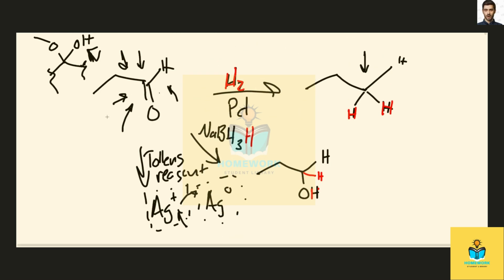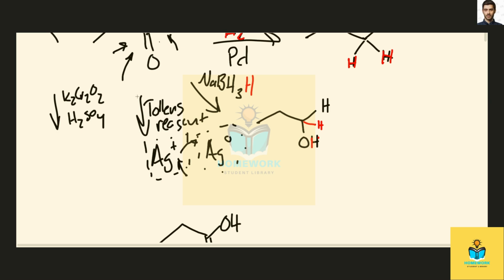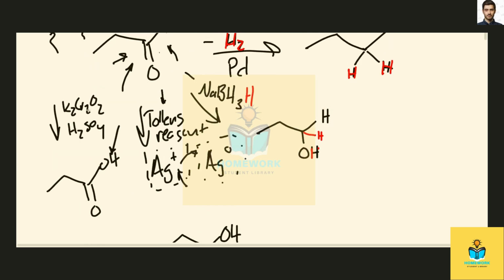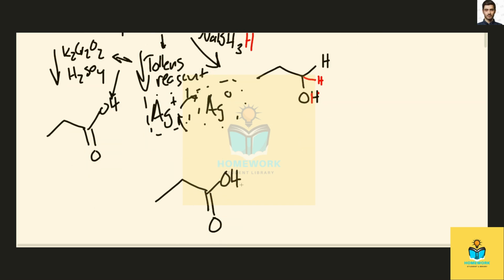Finally, we have potassium chromate in sulfuric acid, and that's also a strong oxidizing agent, right? Potassium chromate, H2SO4. It's an oxidizing agent, so just like Tollens reagent, it'll give you the carboxylic acid. Technically, less strong reduction, less strong oxidation and even stronger oxidation, but you can't really tell the difference between these two when you're just reacting with an aldehyde. So in either case, you get the carboxylic acid.